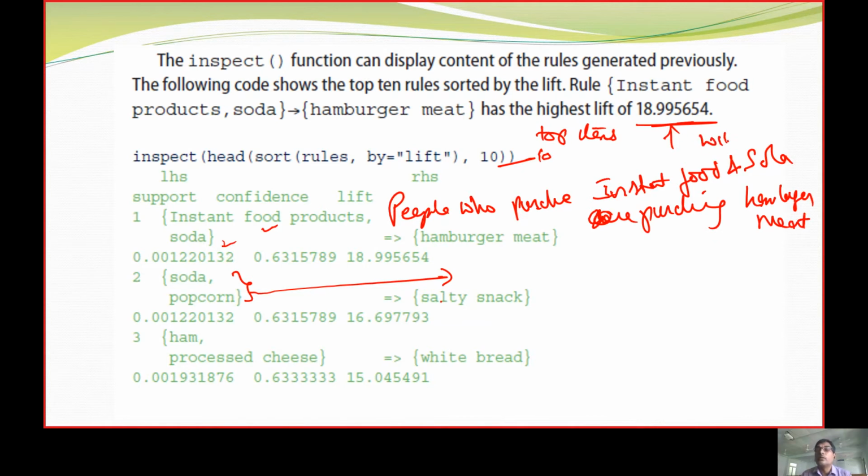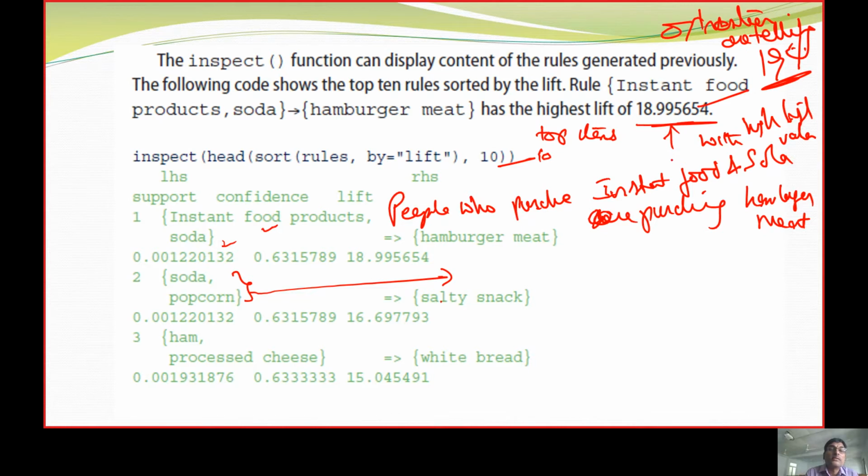How did you get this? We got it with a high lift value. Around 19% of transactions are telling that people who are purchasing soda and fast food will definitely buy meat.